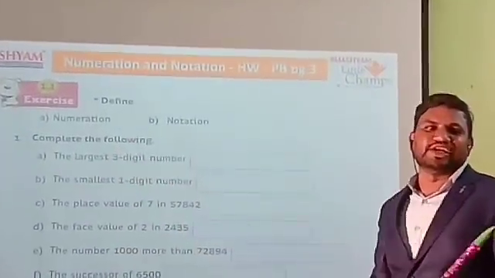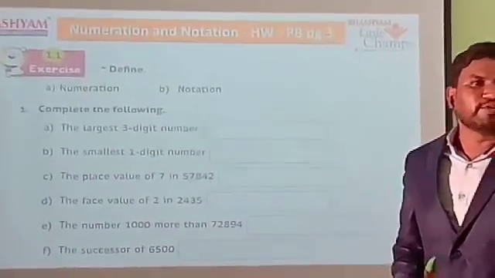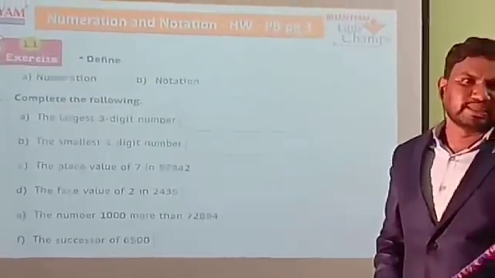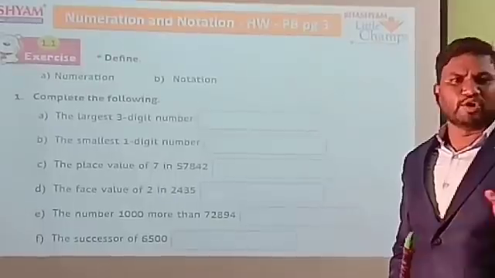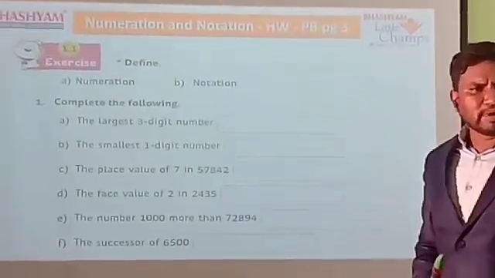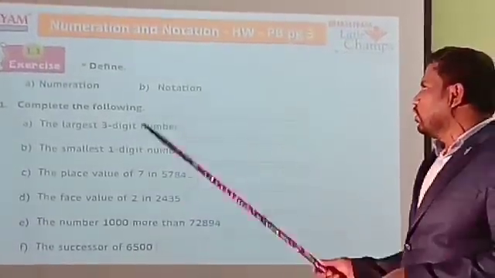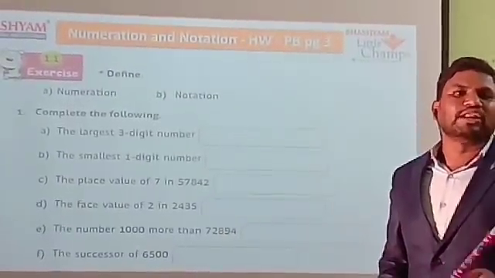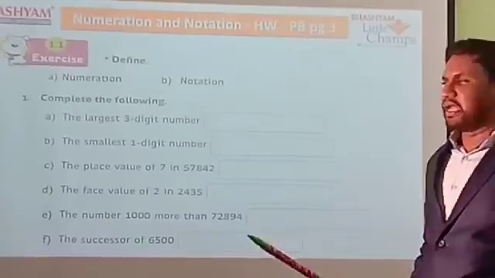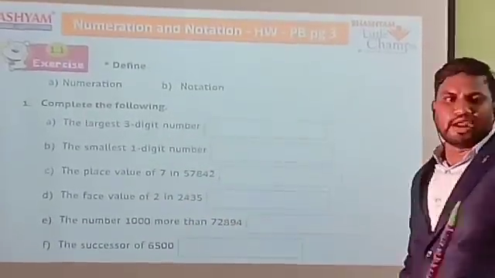What is numeration? I just told you. Writing the number names or reading them is numeration. Notation is writing with symbols. Okay, next, complete the following.